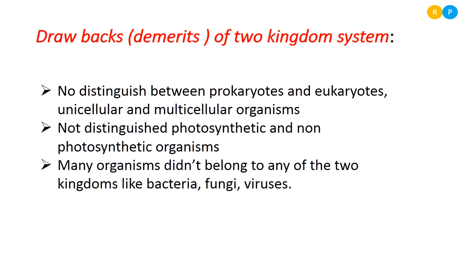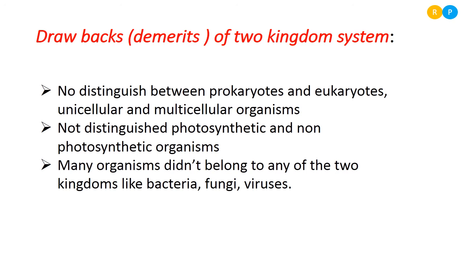One of the demerits is that there is no distinction between prokaryotes and eukaryotes. We know prokaryotes are made of prokaryotic cells and eukaryotes are made of eukaryotic cells, but Linnaeus failed to identify the kind of cell present in the organism, so the classification was done without considering the kind of cell present in the organism.